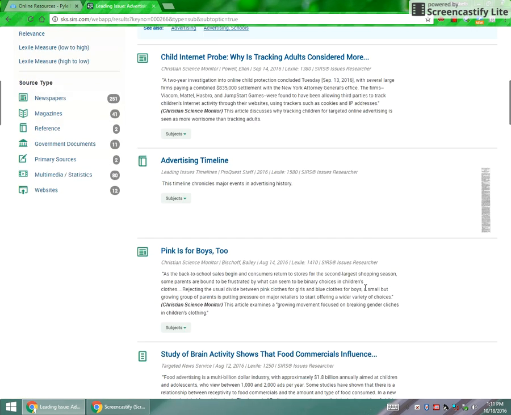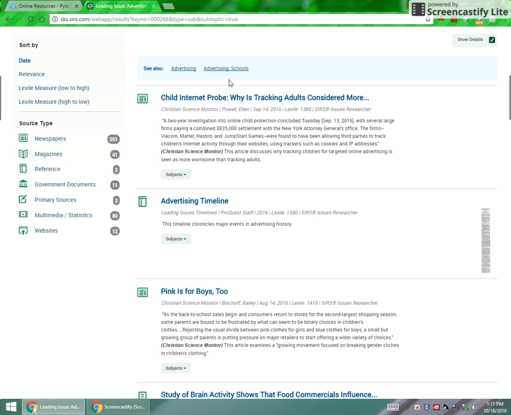All of the articles, all of your search results would be down here, and they are listed along with their actual source, the date of it, the Lexile, in case the reading level is a concern for you. And you'll see it right here. You can sort these by the source type. So if you're only looking for newspaper articles, or you need to find a government document, or you want to include some sort of video, you can go ahead and look for it that way as well.